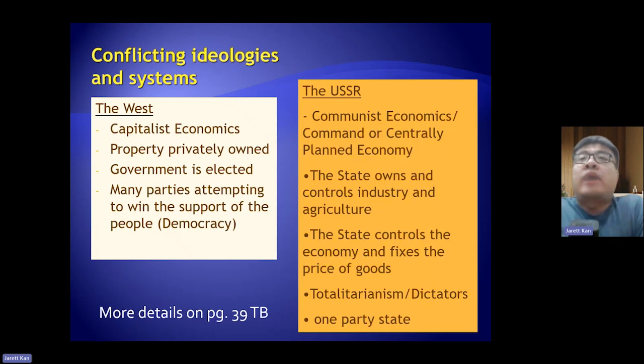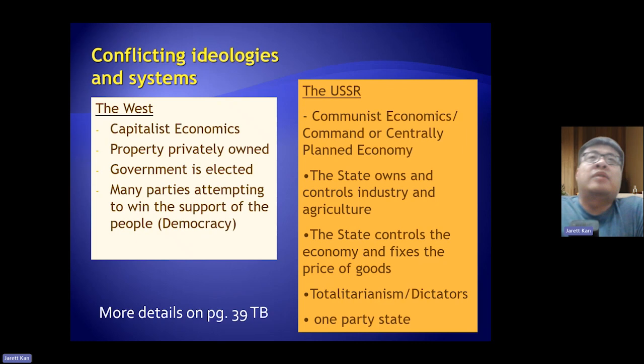But in the case of the USSR, it was a communist economy, a command or centrally planned economy. In other words, the government controlled the number of goods to be produced, they controlled the factories, agriculture, and industry. They would fix the price of goods, so it's not like a market economy.